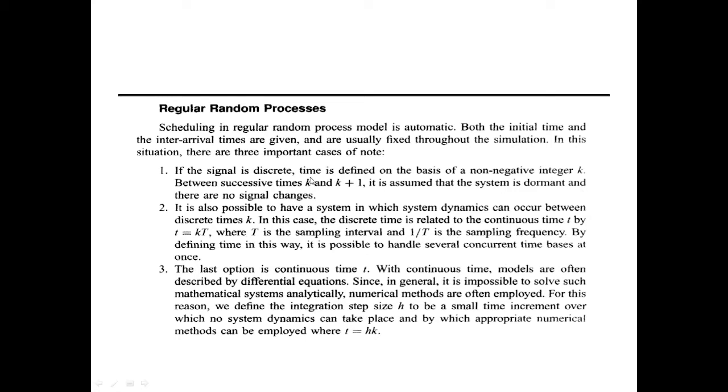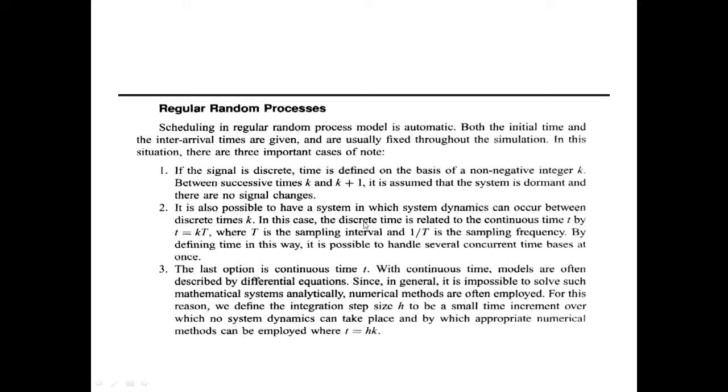That is the first case. The initial time is given, inter arrival time is given, and between the time tk and tk plus 1, for example t0 and t1, the system will be dormant and the signal will not be changed.